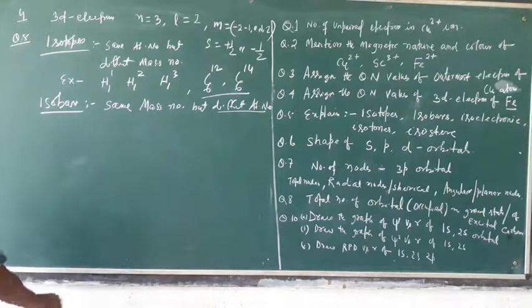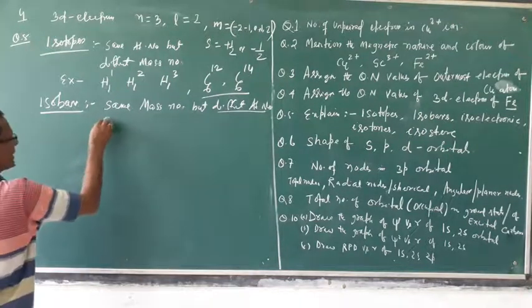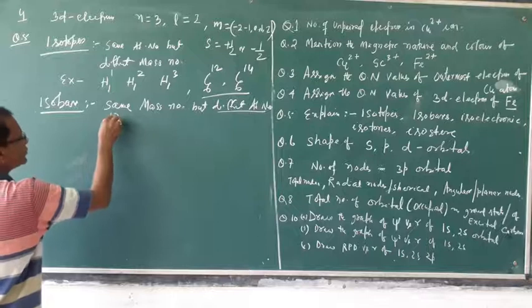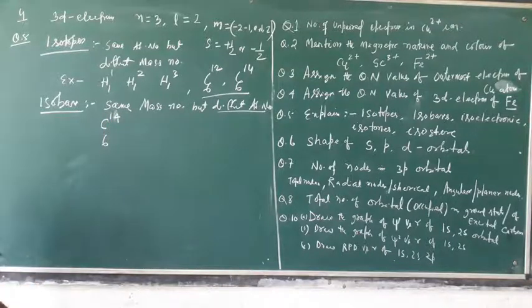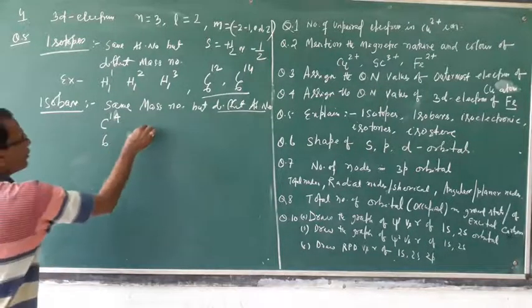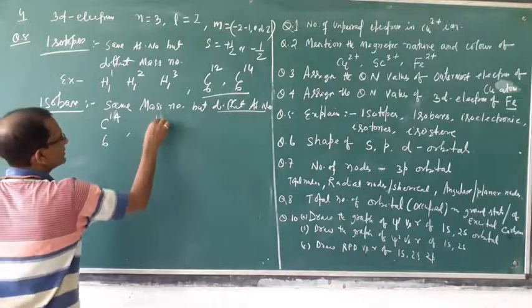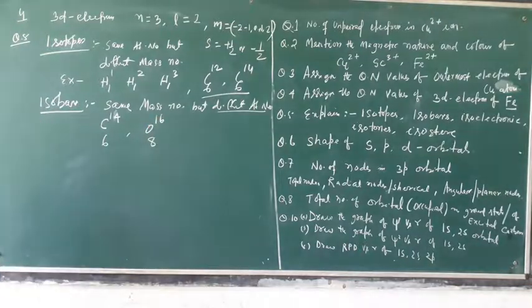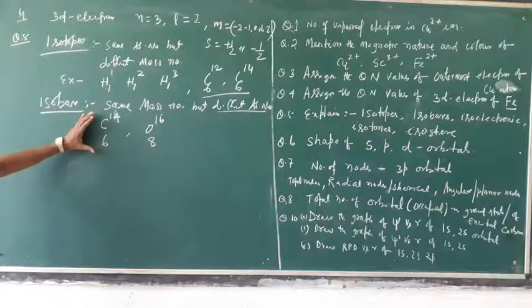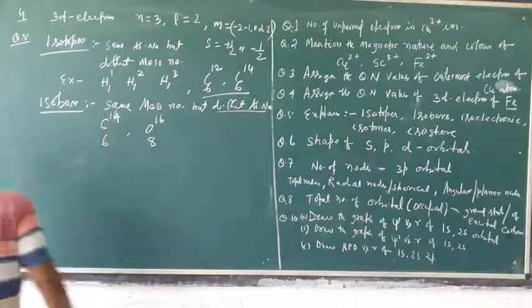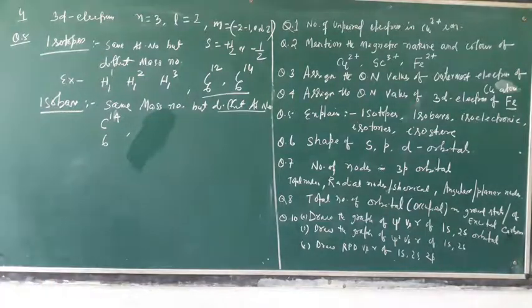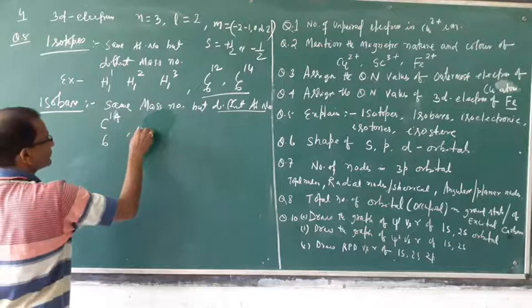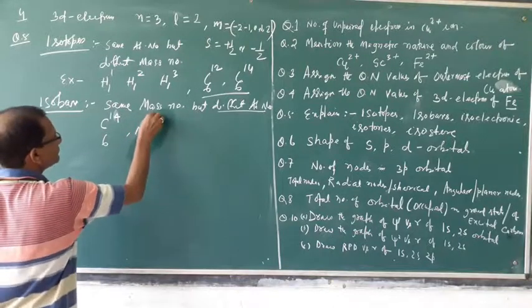For example, carbon C-14, then oxygen 16, here nitrogen 14.